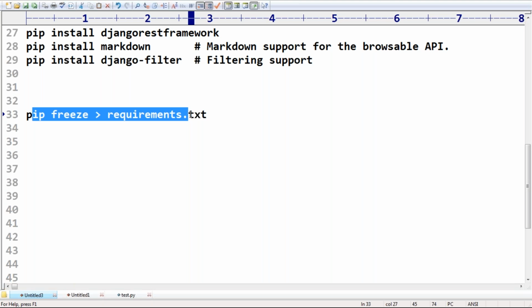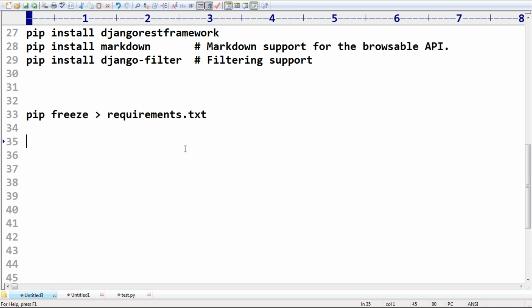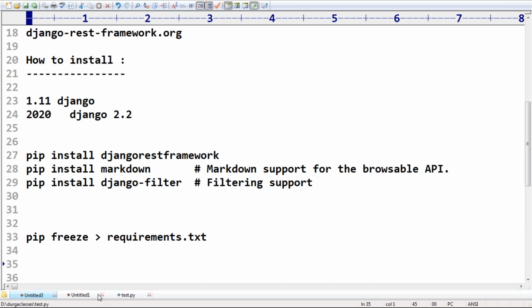If you use the freeze command, all the required software including versions will be saved to requirements.txt. Clear, right?